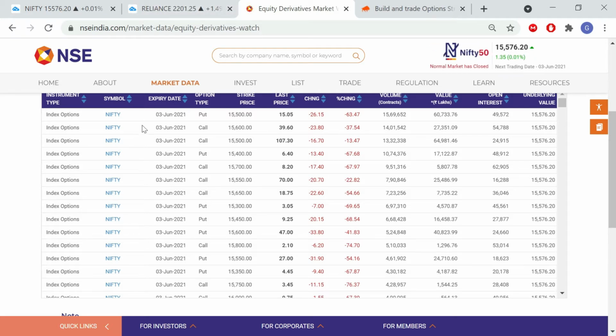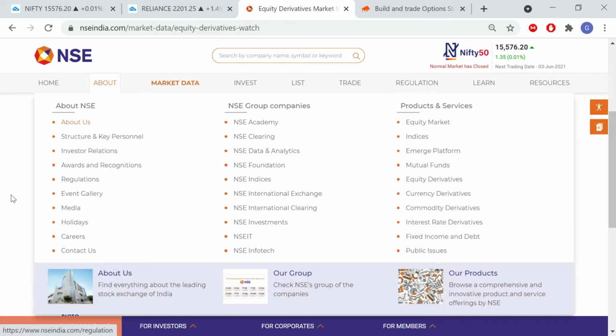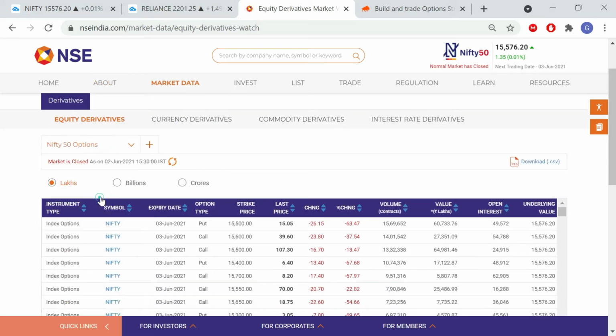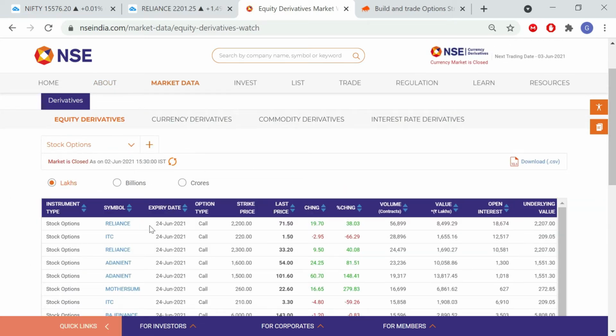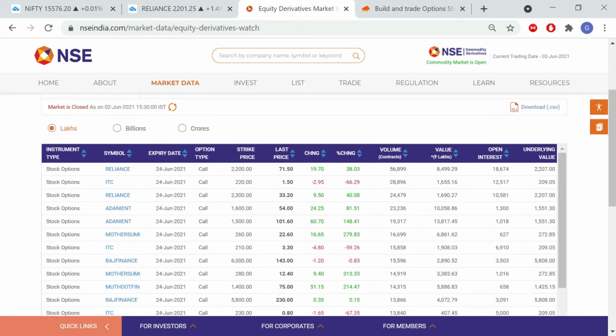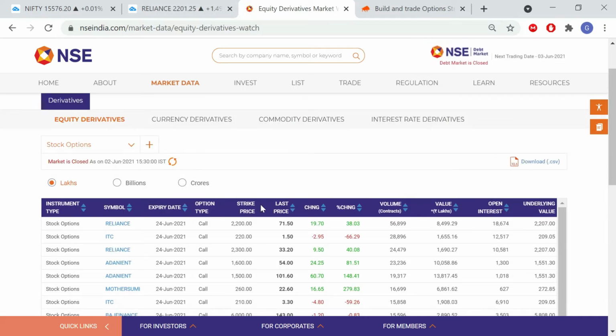So for stock options, if you see here, the expiry date is 24th June 2021. So there will be no weekly expiry for stock options. Only there will be monthly expiry for stock options. No weekly expiry. Next you can see here is strike price.